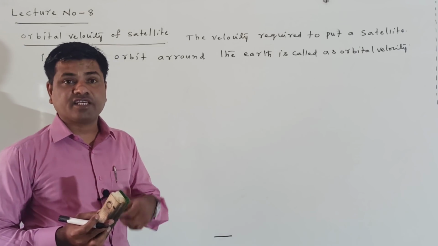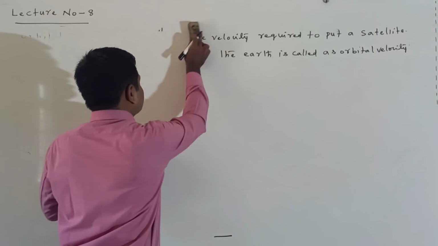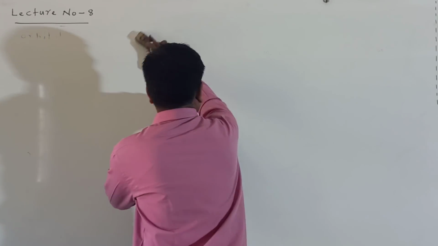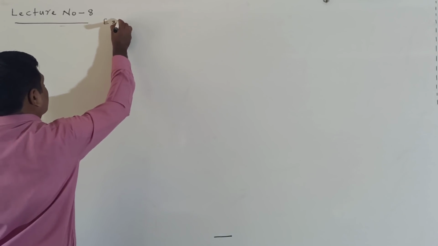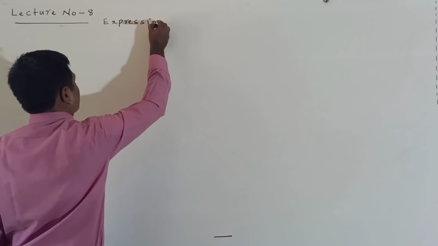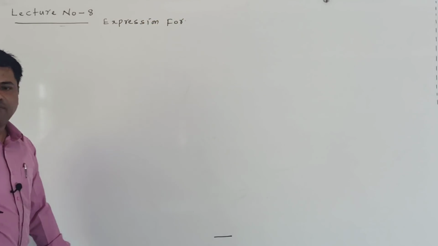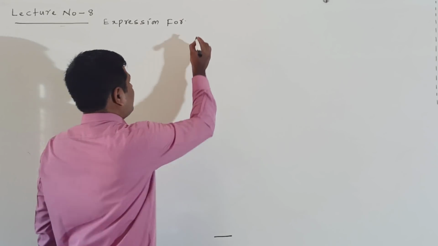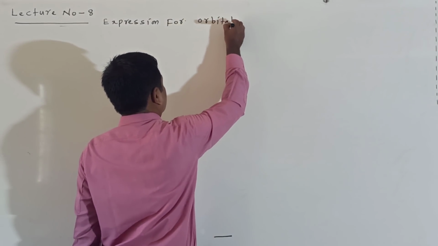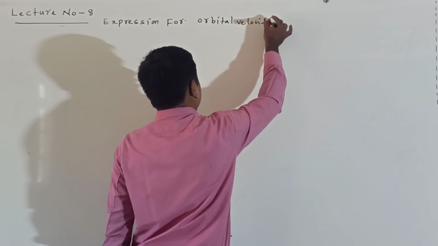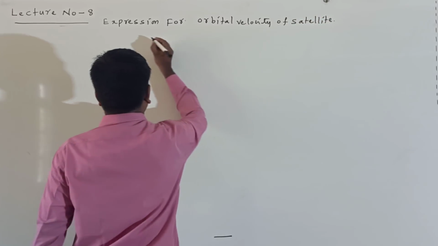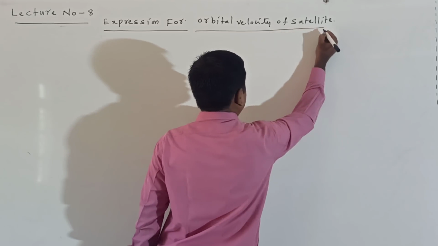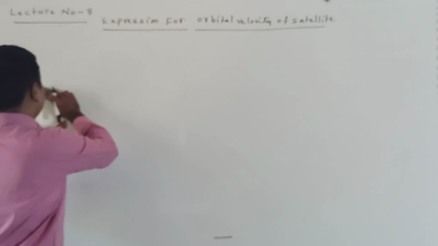Next we can find the expression for the orbital velocity of the satellite. What is the expression for the orbital velocity of the satellite? See here.